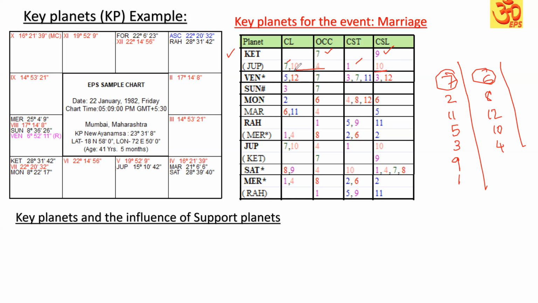Though it is having the favorable 7th house and Lagna also, it is having 4 and 10. But 4 and 10 are not detrimental houses, they are not supportive, but they are not detrimental. So it means it is a mixed one, but with the favorable side on the higher side.